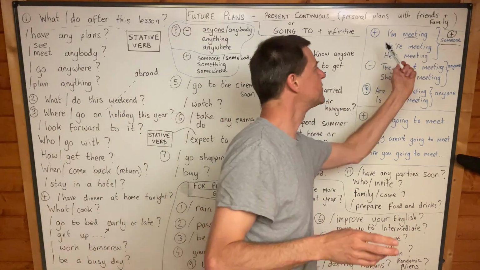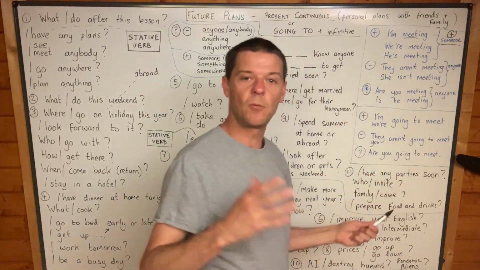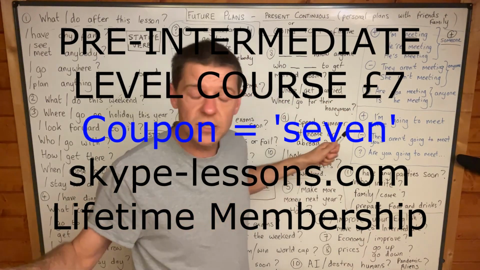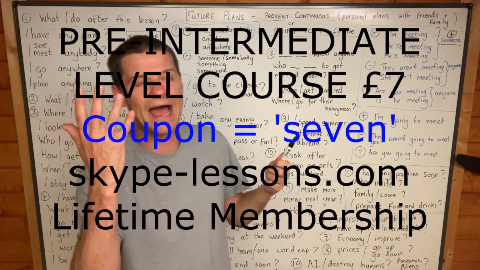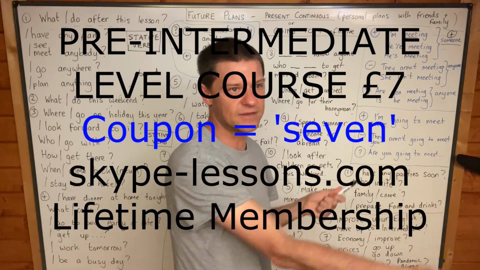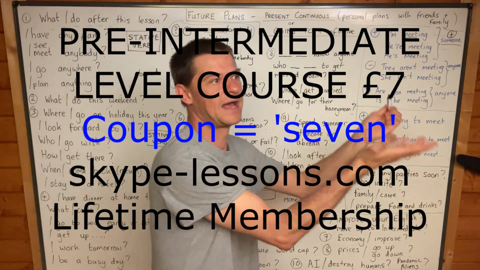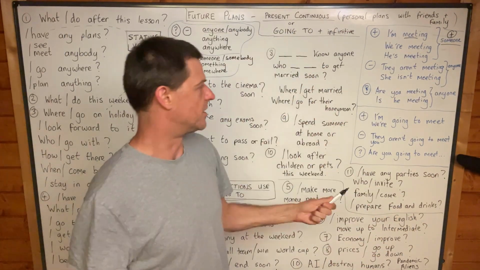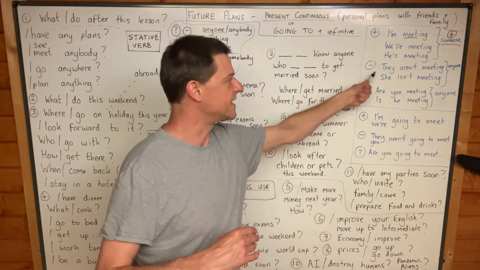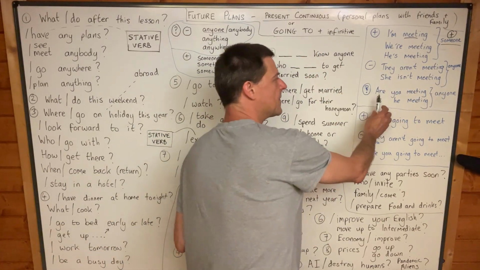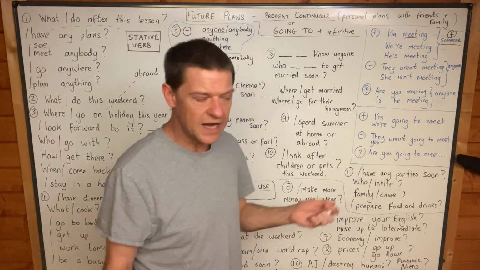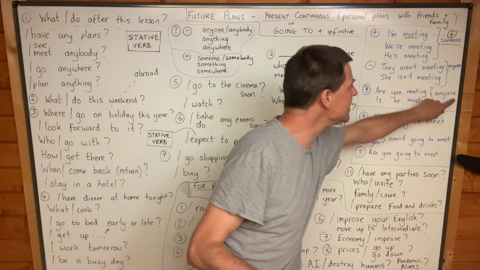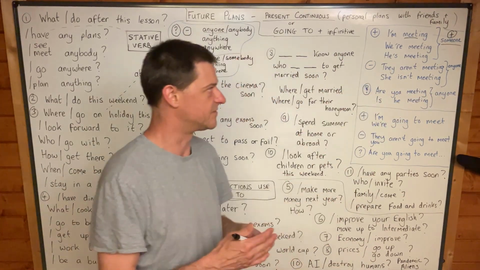Okay, so I'm meeting someone, we're meeting someone, he's meeting someone. Present continuous with meet, positive. Negative, they aren't meeting anyone. Yeah, they aren't meeting anyone at the pub, they aren't meeting anyone in the town centre. She isn't meeting anyone after work. Yeah, anyone because negative. And question, are you meeting anyone tonight? Yeah, is he meeting anyone after work? Okay, so anyone because question or negative.